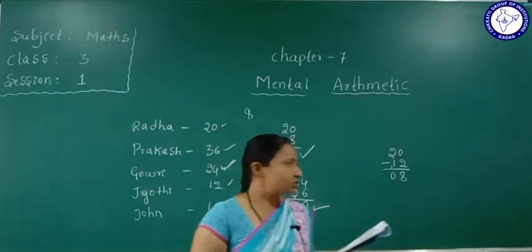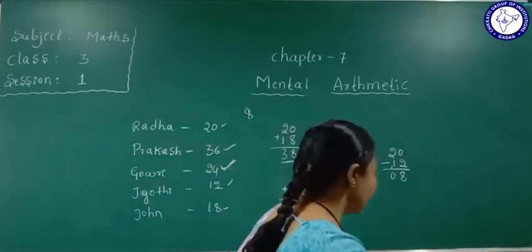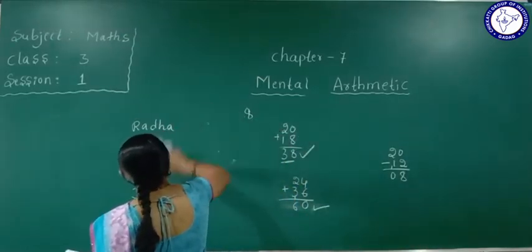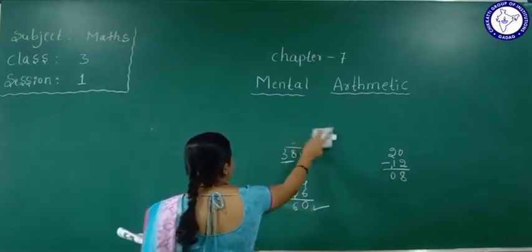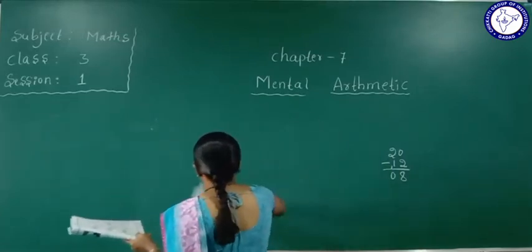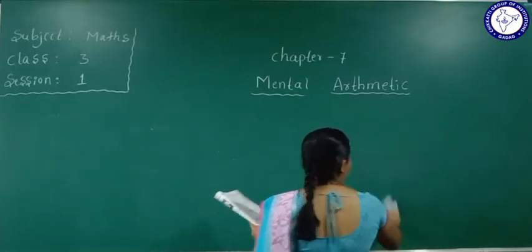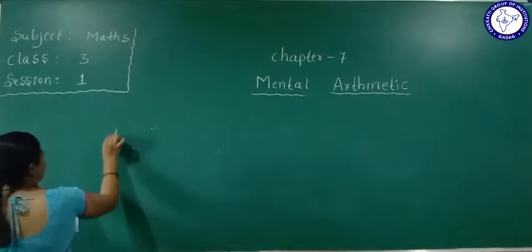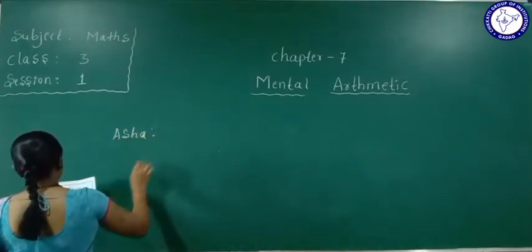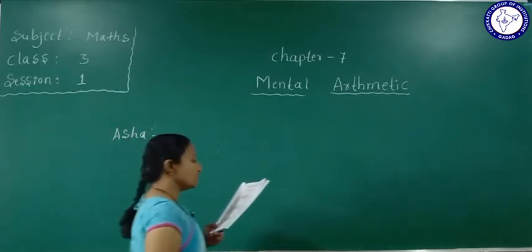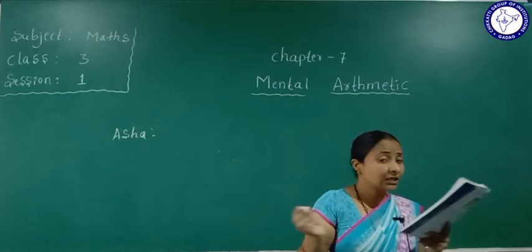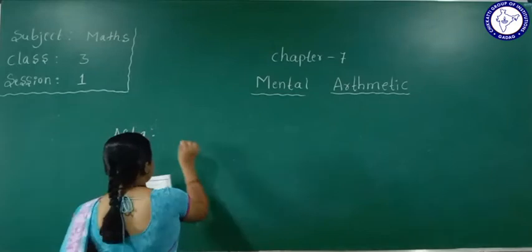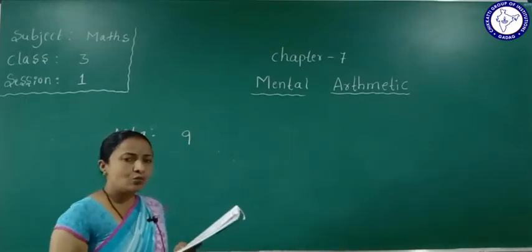So first one, Asha. The first girl is Asha. Asha started. Which number between 1 and 9? They will only add numbers between 1 and 9. She says, "My number is 9." She started from 9, between 1 and 9.